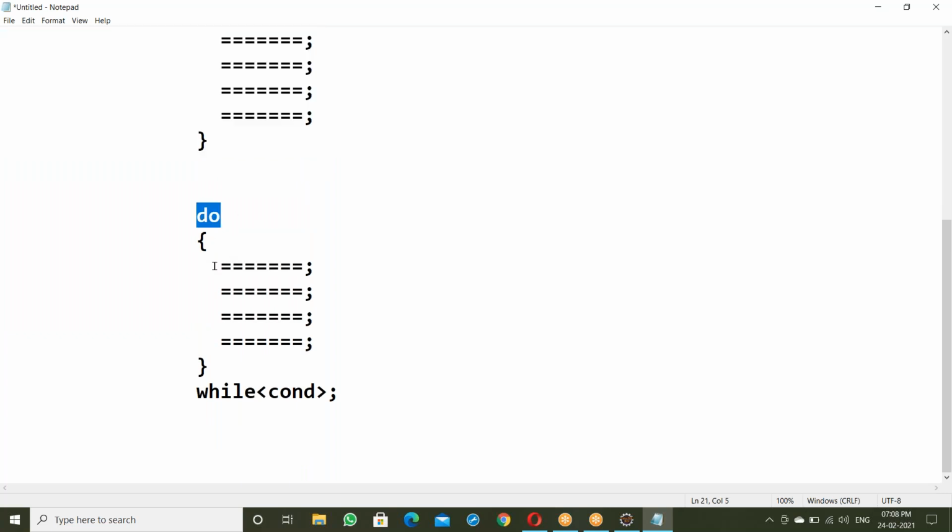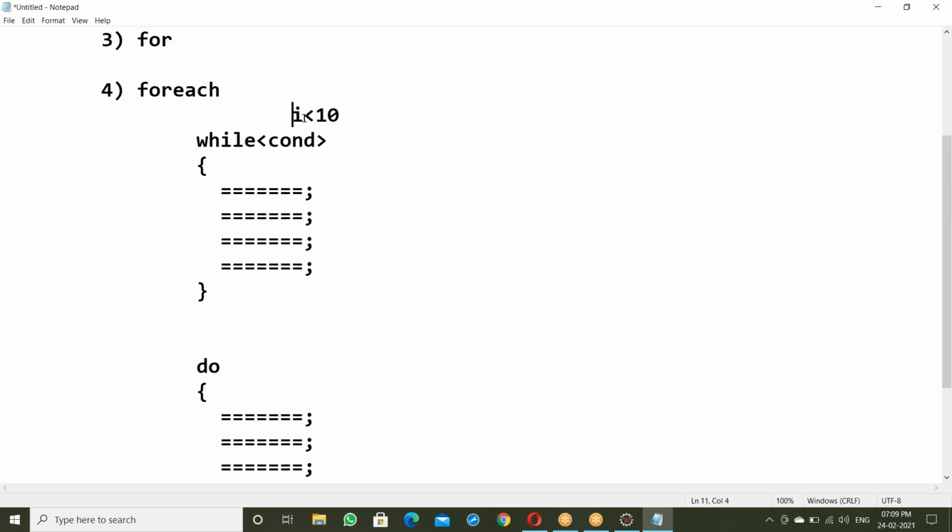Similarly, the do while loop. Do: first statement, next statement, next statement, and after that it checks the condition. Suppose this condition is true, it goes back to the start and executes the same statements. Again the condition is true, go to the start. So it executes repeatedly. Suppose the condition is false, it stops.